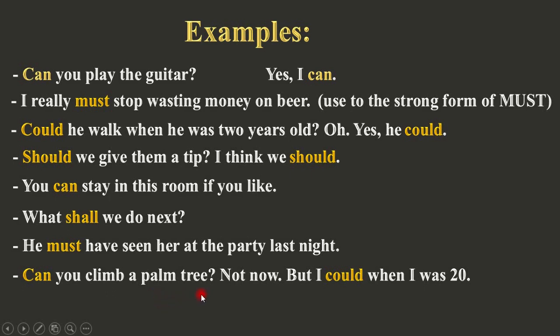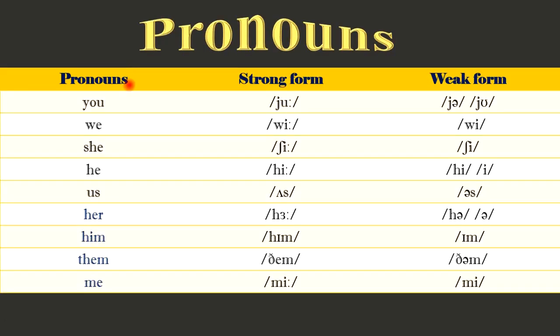Let's move on to pronouns. Pronouns are used in the same way as auxiliary verbs, modal verbs, and other words having two different pronunciations: the strong form and the weak form. Okay, let me read these words for you. The strong form of this word we pronounce you, and the weak form we pronounce ya or you.